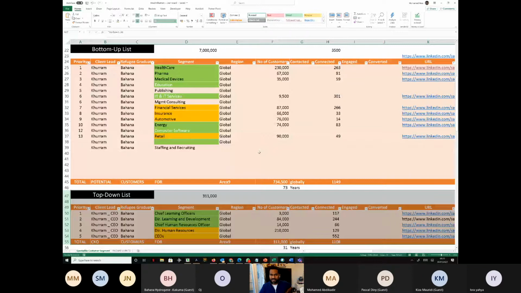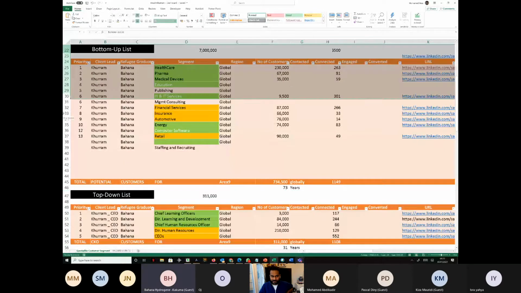Why can't we put everything in one list? Why are we separating them like this? Yes, I understand. One is top management, top. So this is all the top managers in a company, top down, and bottom up is all the people who are managers, directors, senior managers, just one level below the top, right? Why are we doing these two separate lists? Why can't we just put them all in one big list?